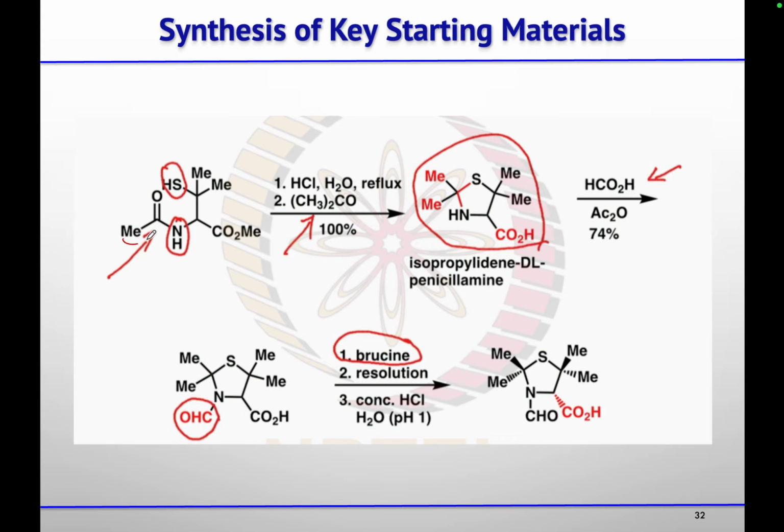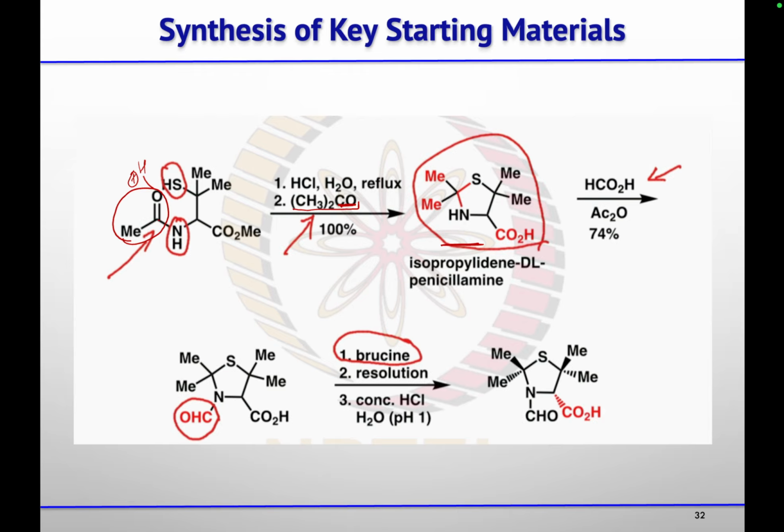This acyl group they removed by treating it with HCl in the presence of water. So HCl will protonate this, and then water will attack at that carbonyl carbon and NH2 will leave. Then that NH2 will react with this acetone. So first this nitrogen will attack on the carbonyl carbon, so alcohol will form, and then that sulfur will remove that hydroxyl group to form this five membered ring.